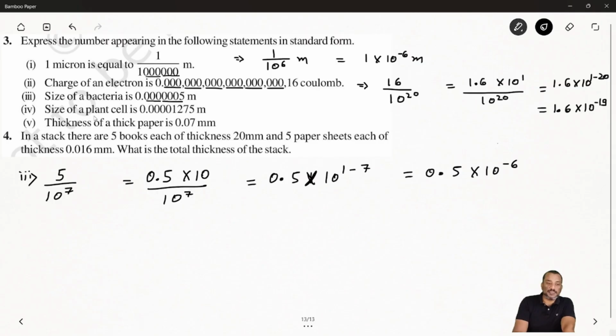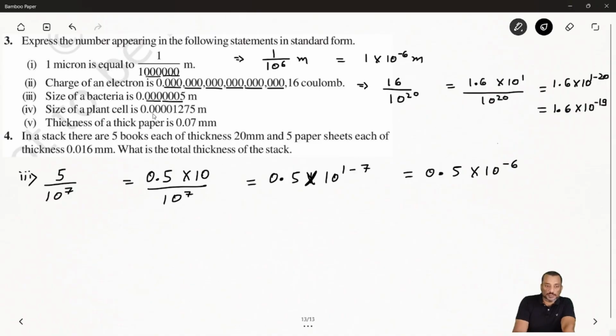Okay. Now size of plant cell. So again after the decimal how many digits? You can see here it is given 4 digits and then after that 2, 4, 6 and 8.